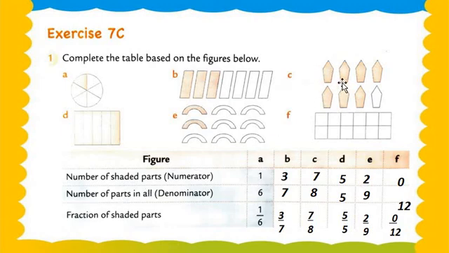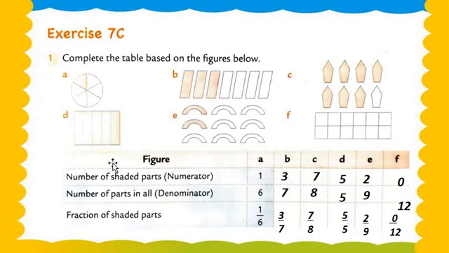Now we move on to question number C. 1, 2, 3, 4, 5, 6, 7 or 8. There are a total of 8 blocks. That's why we mention the denominator 8. Okay, and how many blocks are shaded? 1, 2, 3, 4, 5, 6, 7. There are a total of 7 blocks shaded by yellow color. So what do we mention in the numerator? 7. And now we write the full fraction, means the fraction of the shaded part. 7 upon 8. Understood?